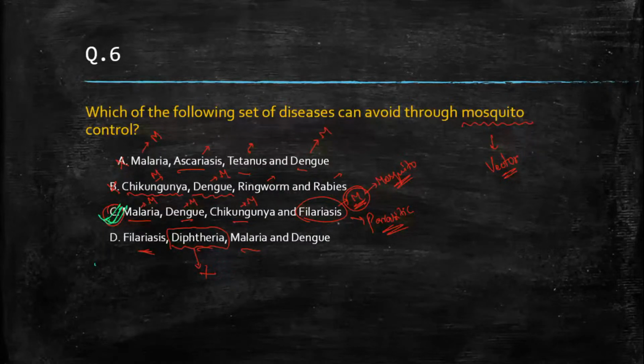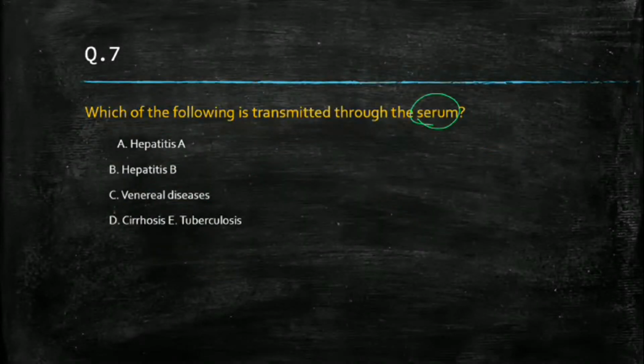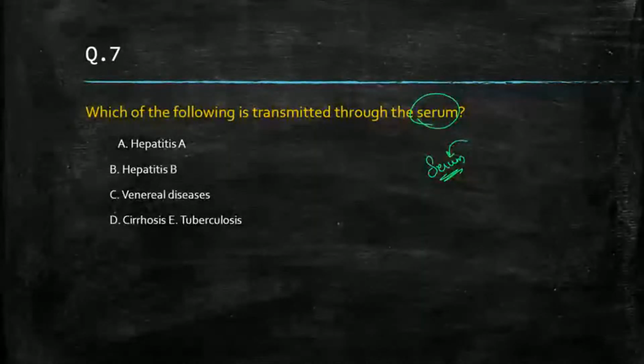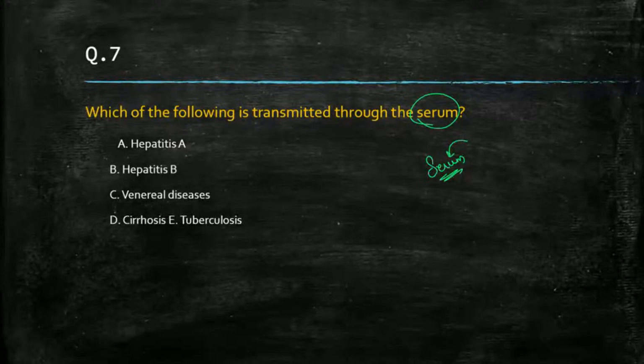Next question. Which of the following is transmitted through serum? Okay. What is serum first of all? Serum is something which we isolate from the blood, and which is present in the blood. So let's say it can be transmitted through blood or body fluids.